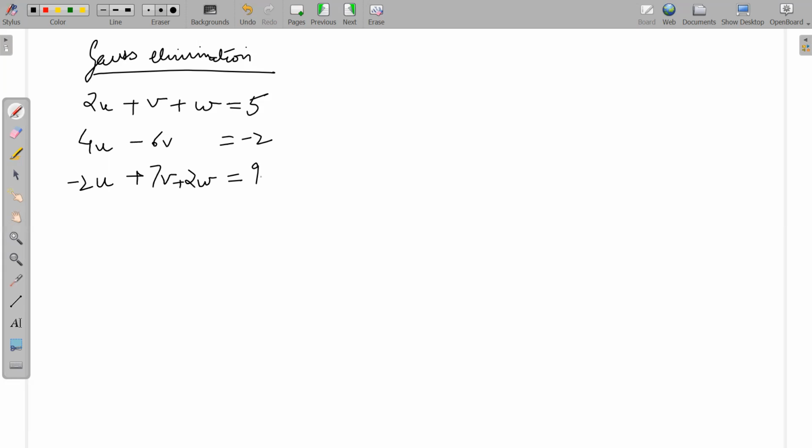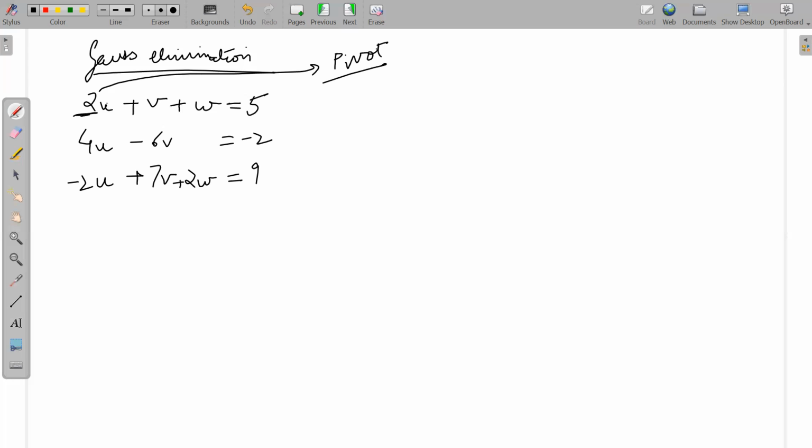The way you do that is that in the first step, you get rid of u from all the remaining equations except the first one. Your goal is to finally create a triangular system of equations. As you move down in equations, from top to bottom, the number of variables in each of the equations becomes smaller and smaller. So how do you eliminate u from the remaining two equations? We decide something called a pivot. This is your pivot now. Pivot. What do you do with the pivot?